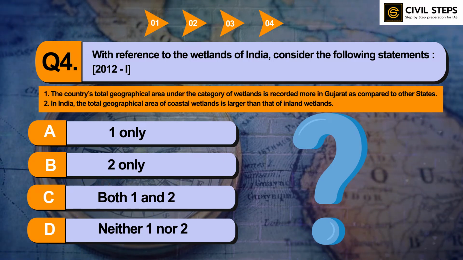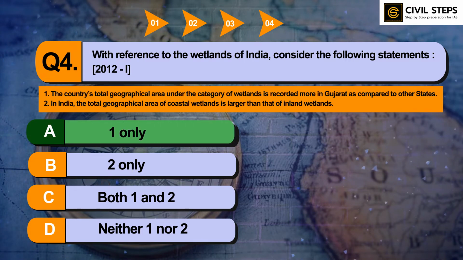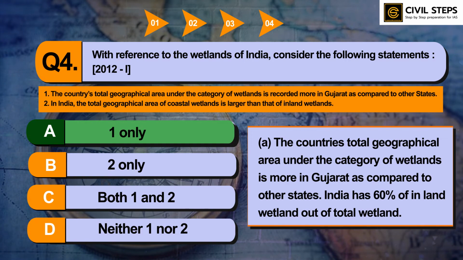So the answer of this question is option A, 1 only. The country's total geographical area under the category of wetlands is more in Gujarat as compared to other states. India has 60% of inland wetlands out of total wetlands. So this topic of wetland is extremely important. Topics like wetland and mangroves are very important.